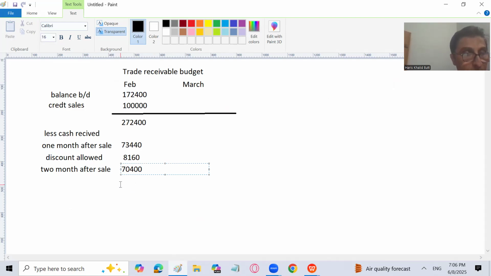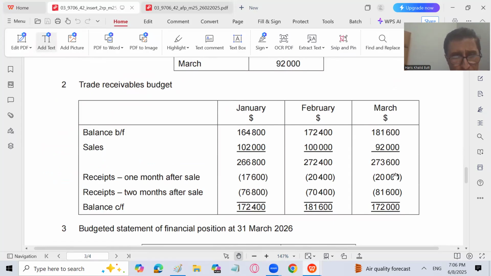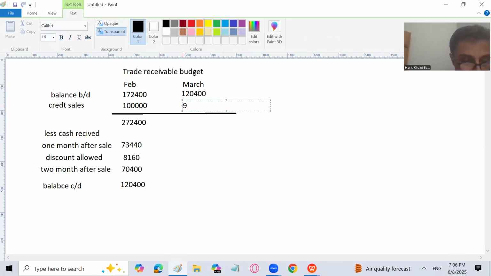272400 minus all this cash received at our end, minus discount allowed, we'll get 120400. This is going to be the balance carried down, or you can write the trade receivable at the end. Yes, one and the same thing, no problem, right? This balance carried down of the trade receivable at the end will become the balance brought down of March, which is 120400. Now, we will see the credit sales we are going to have for the month of March. The credit sale for March is 92,000. That is going to remain the same. So I will write 92,000 here.